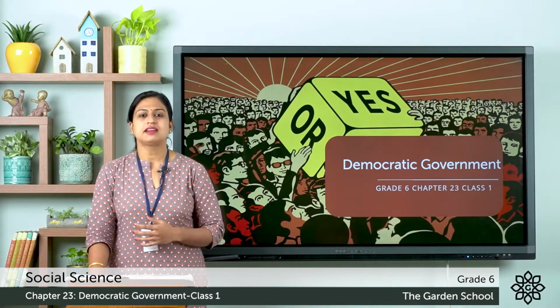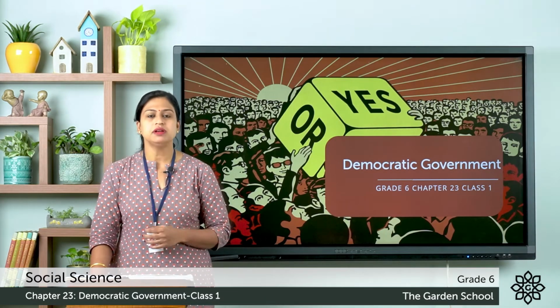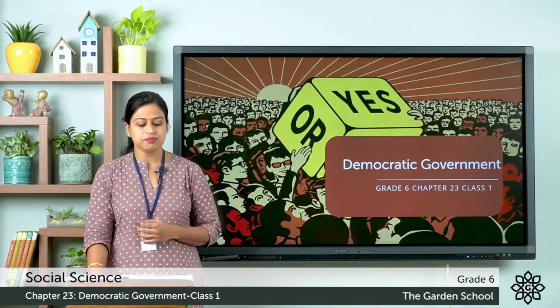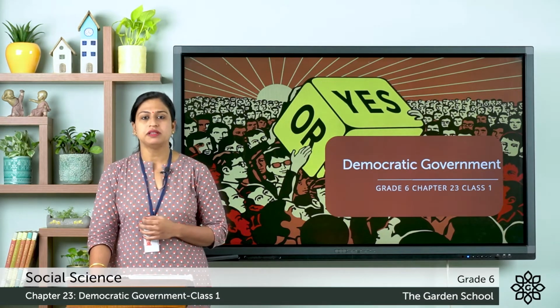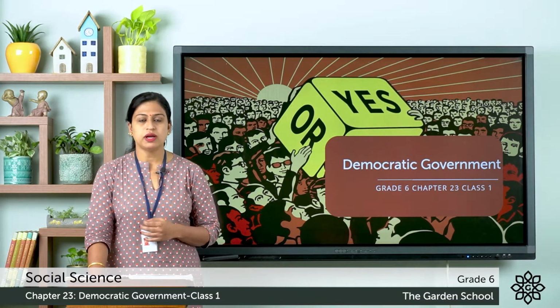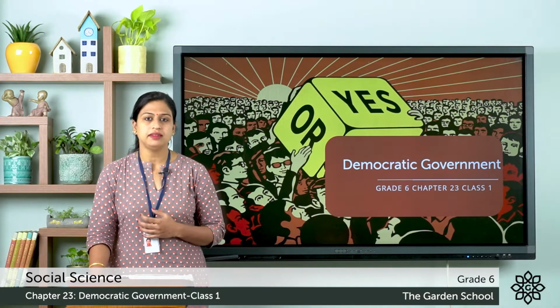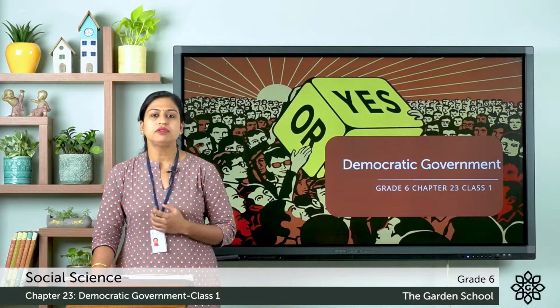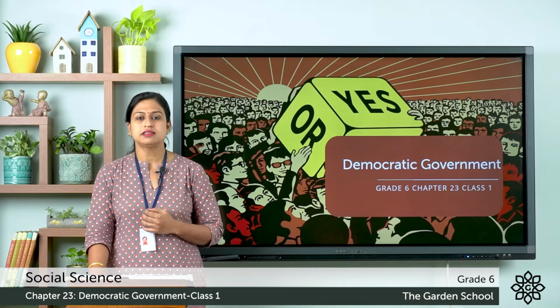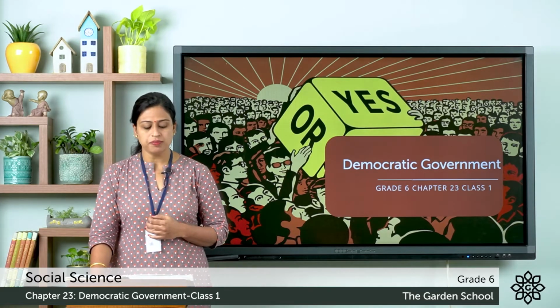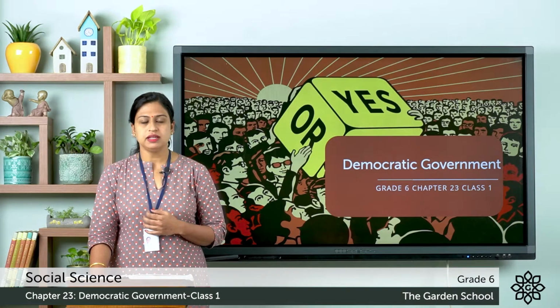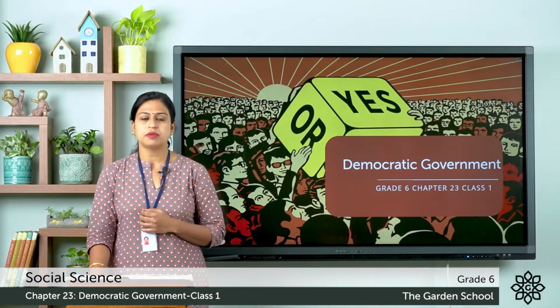Today, let's start this class with a new chapter, chapter number 23, and the name of the chapter is Democratic Government. So, here on page number 194, you can see the big idea. Here there are a few topics that we will be covering in this chapter, and the topics are: what is a democratic government and the elements of democracy.